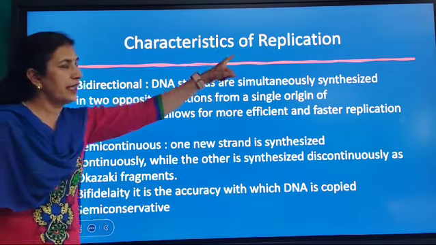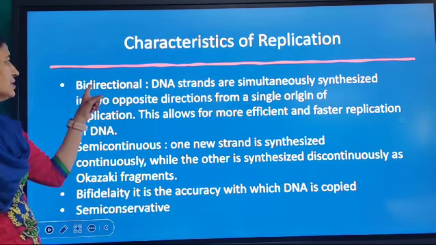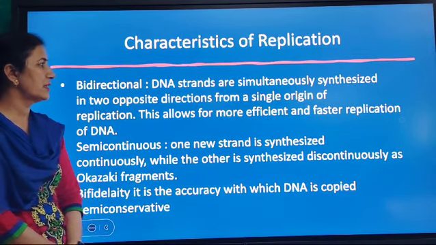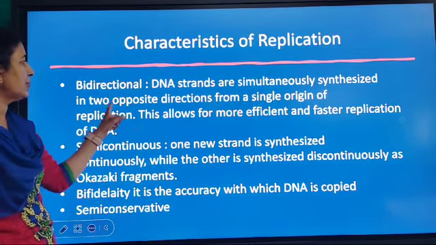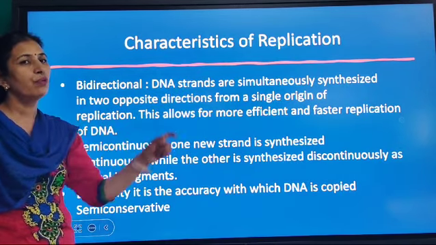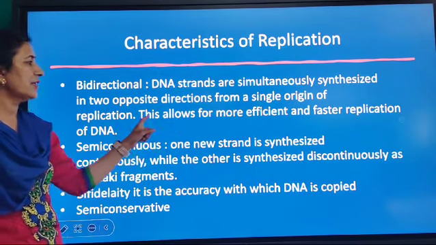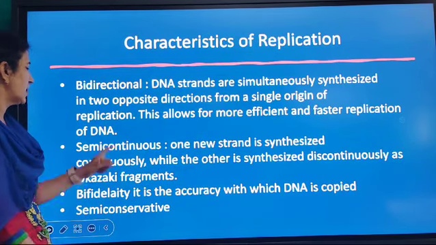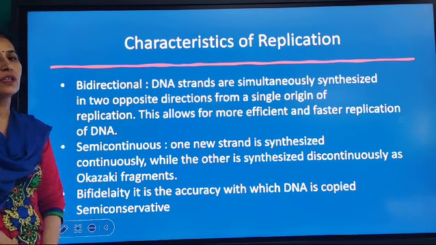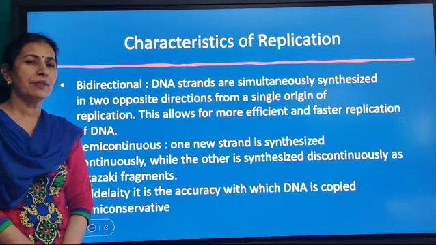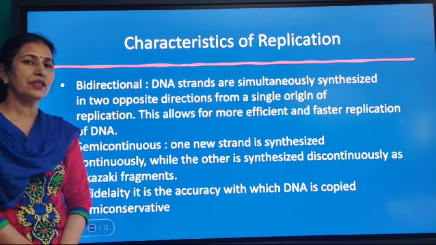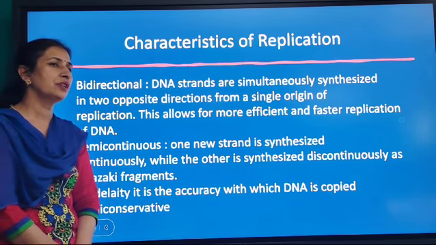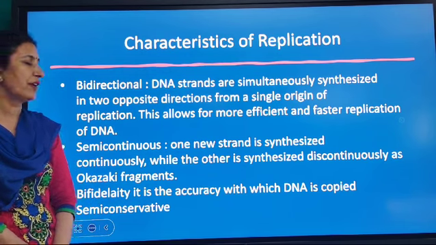These are the characteristics of DNA replication. First is bidirectional. Both the DNA strands are synthesized simultaneously in two opposite directions from a single ORI region. This helps for more efficient and fast replication. Second is semi-continuous. In one strand, DNA replication occurs continuously, whereas in the other, it occurs discontinuously in the form of small fragments.